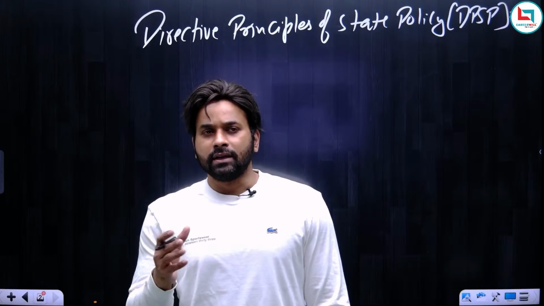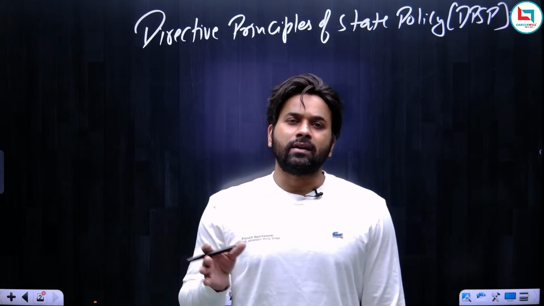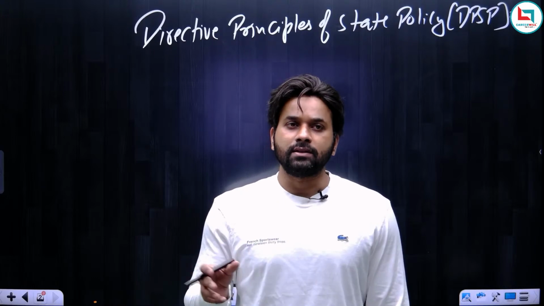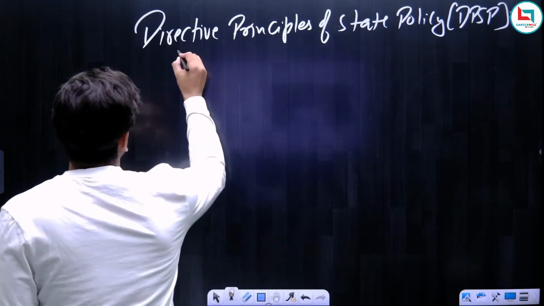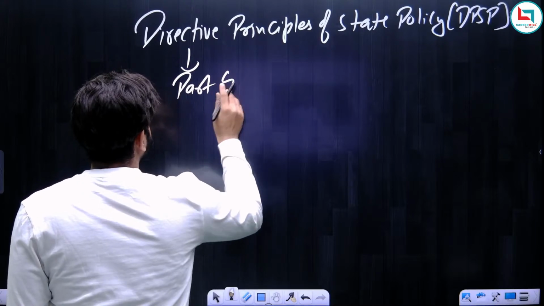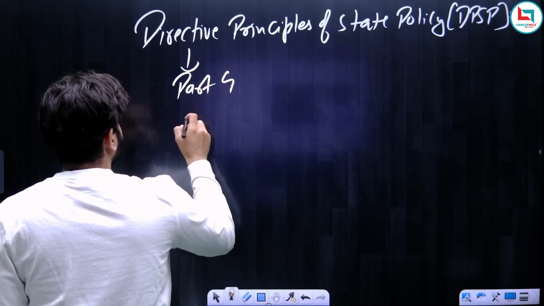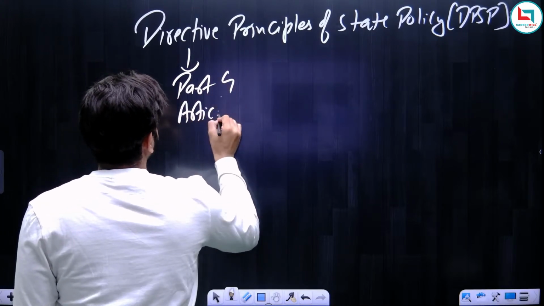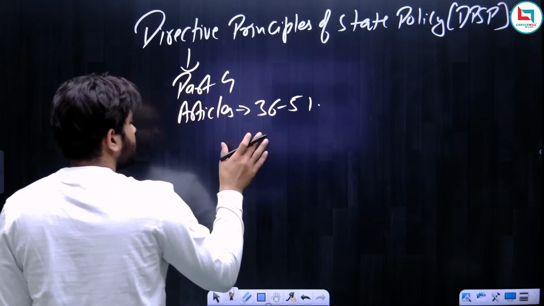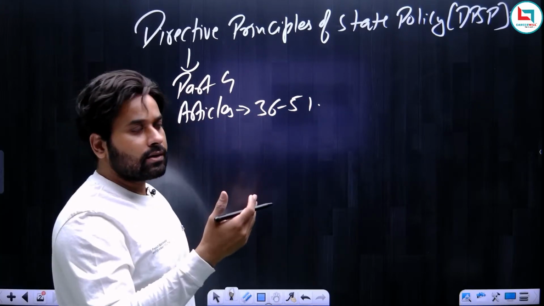See, in this chapter there are many articles. First we will discuss the features of DPSP and then we will start with the articles. First thing is, under which part of the Constitution is this chapter? This chapter is in Part 4 of the Constitution. And how many articles are there? There are total Articles 36 to 51.